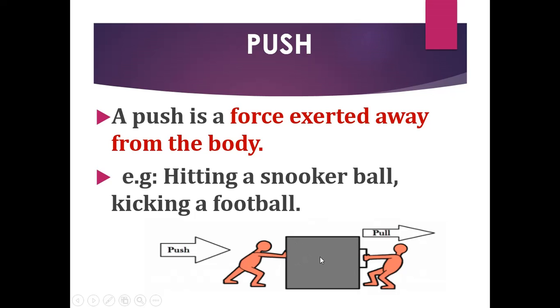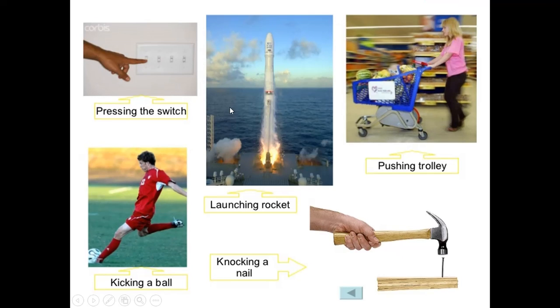Here you can see in the picture, if the person is pushing, the force will be exerted away from his body, and if the person is pulling, the force will be exerted towards his body. So this is a pictorial representation which shows the meaning of push or pull. Here are some examples for the force exerted due to pull.